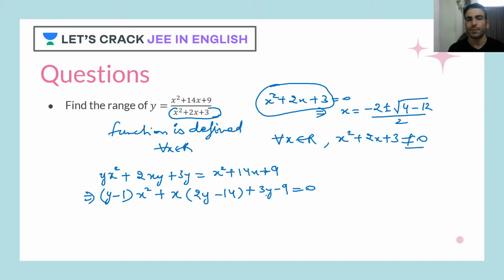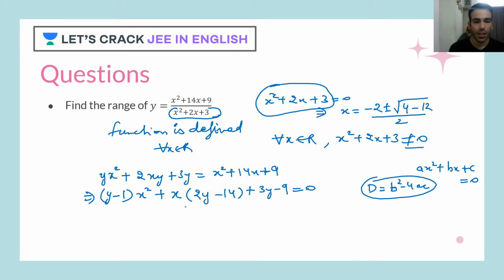Now just look at this. This is a quadratic in x, and this quadratic has a real solution. How can I say that? Because this function is defined for all the values of x that belong to R, correct? When this equation has real roots, that means my discriminant is what? This discriminant is basically b square minus 4ac. Generally the standard quadratic equation is represented as ax square plus bx plus c.